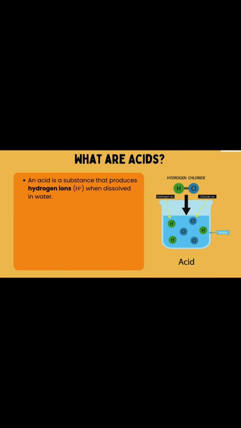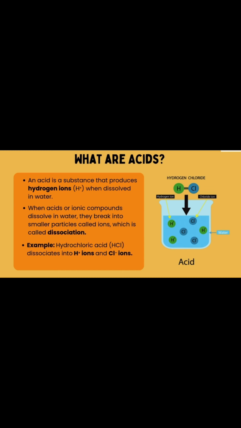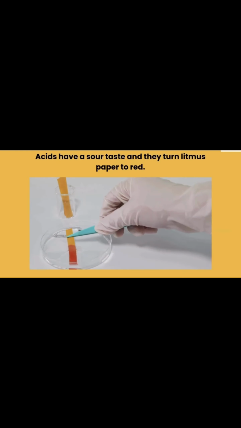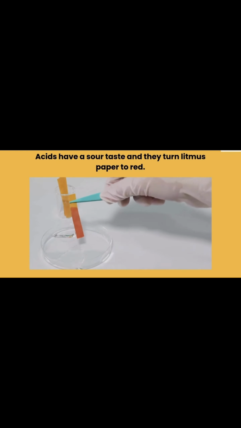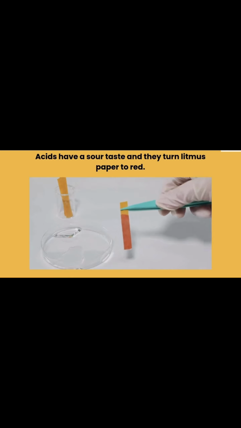An acid is a substance that produces hydrogen ions when dissolved in water. When acids or ionic compounds dissolve in water, they break into smaller particles called ions, which is called dissociation. Example, hydrochloric acid dissociates into H+ and Cl- ions. Acids have a sour taste and they turn litmus paper red.